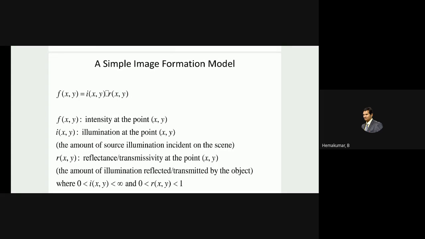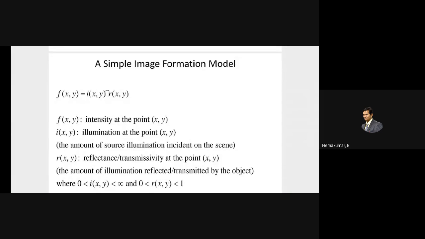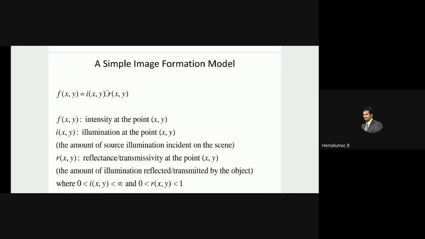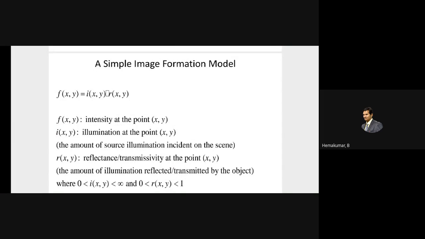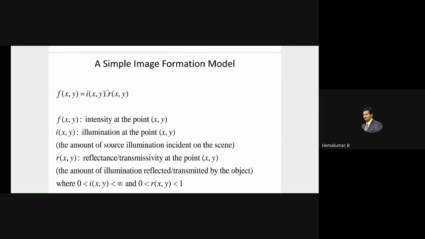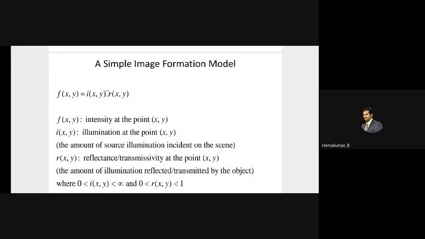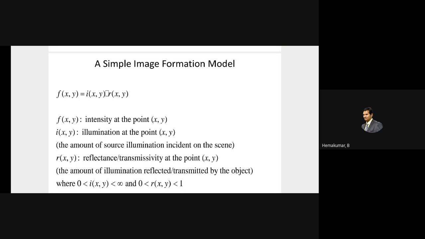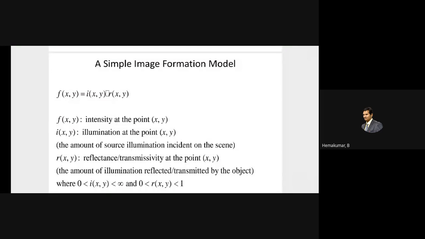So the object which you view is the product of these two values, illumination i of x y and reflectance r of x y, for a particular pixel. If it is a group of pixels, then it should be multiplied in a group. Then it will be explained in the later sections. So this is the basic thing. The image depends both on reflection as well as the illumination at the particular point. If either of these becomes zero, then there will not be any image which you will be able to see.